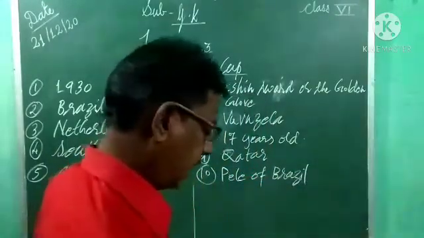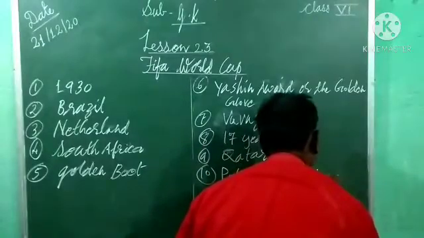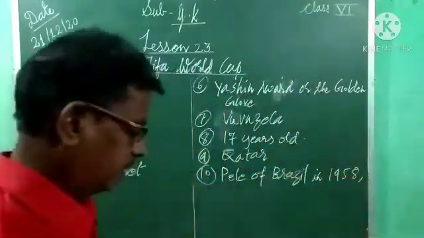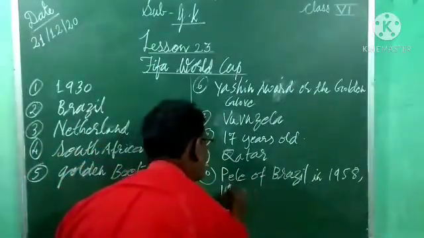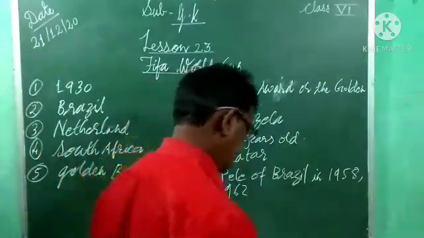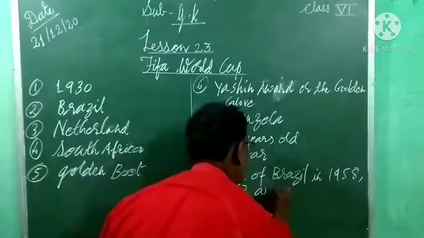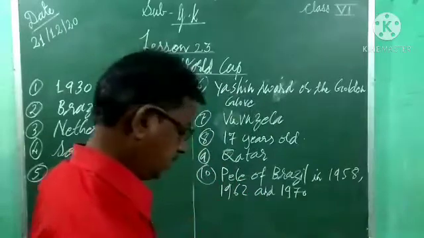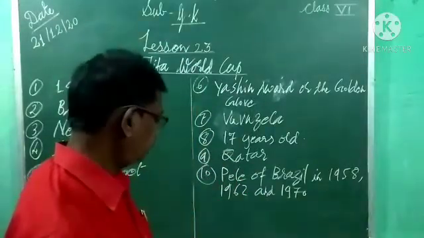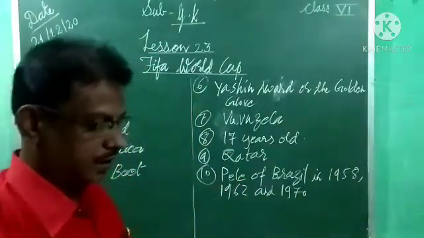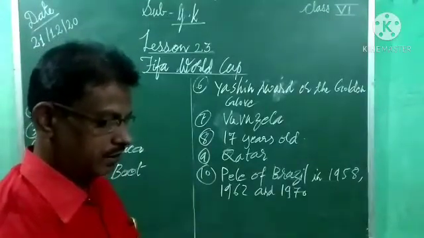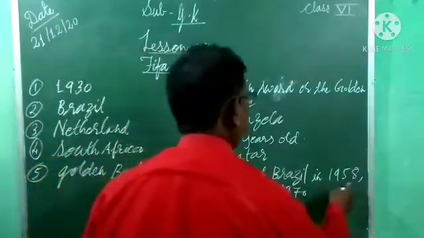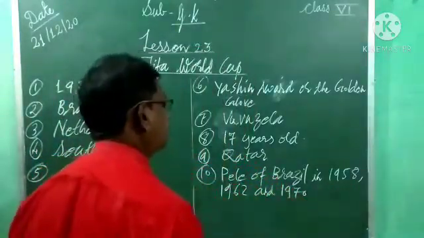Pele of Brazil in 1958, 1962 and 1970. He is the only player who won the 3 World Cups.